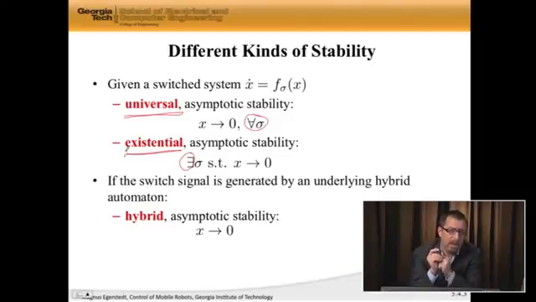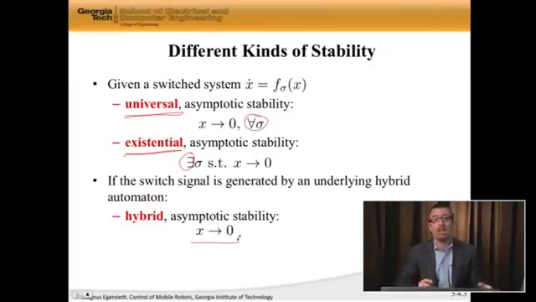In our case, we don't have "there exists a switch signal" typically, or "for all." We have what's called hybrid stability, in that we actually have a hybrid system that is itself generating the switch signal, and this is known as hybrid stability. So x goes to 0, not for any old sigma or for all sigma, but for the one that happens to be the one that we have in our hybrid system.